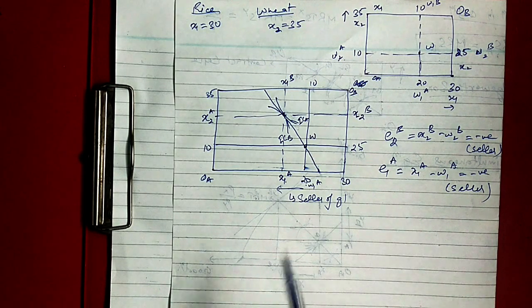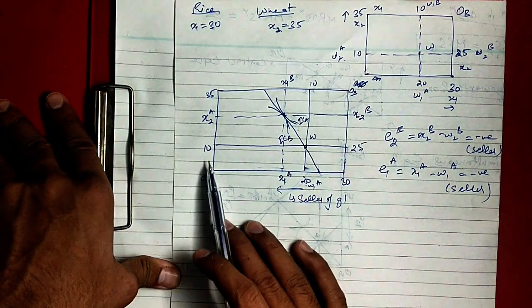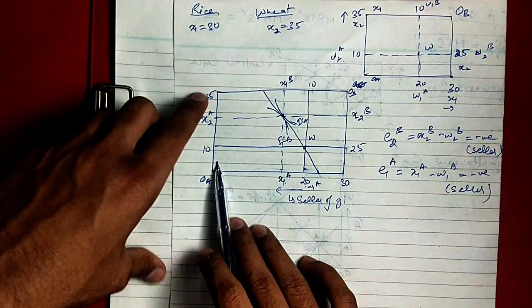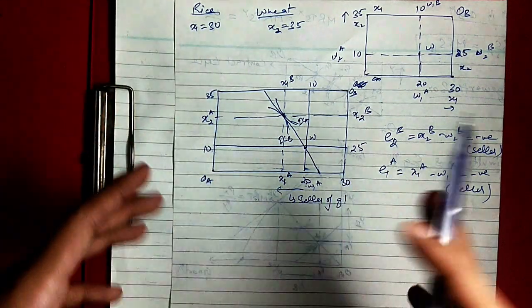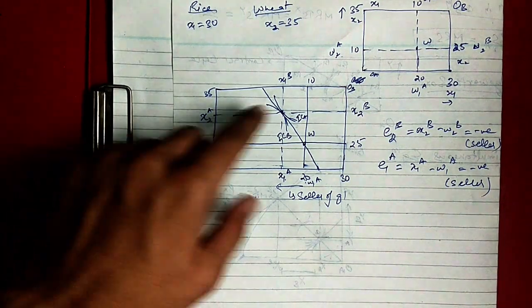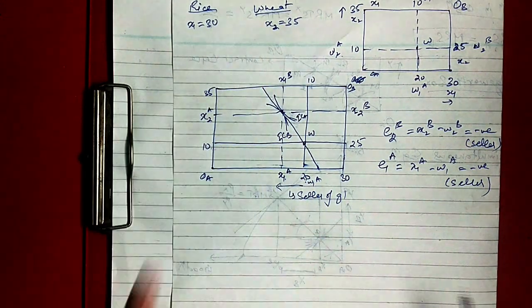Okay, clearly you can see also from here, he was already having 10 units of X2, but now he is consuming more than 10, so he must have bought that extra quantity, so he is the buyer of good 2. Similarly, if you see from here, he is again a buyer, he is the buyer of good 1.